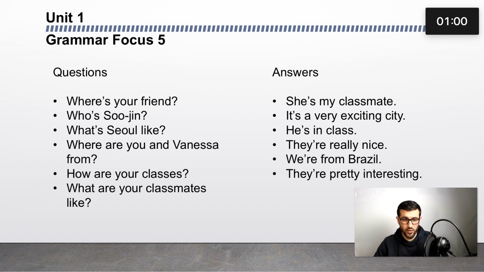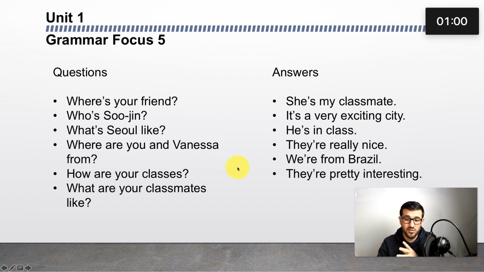If you take a look, where is your friend? What does where mean? Basically, where is a question word. We use it to ask about places.